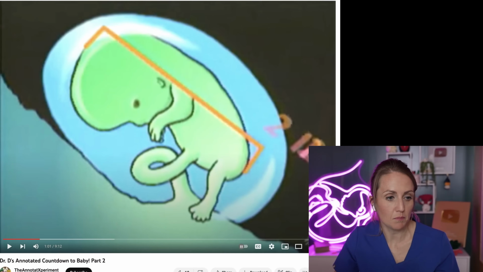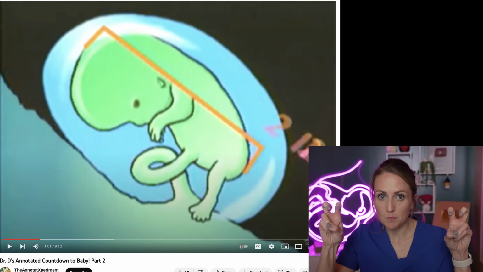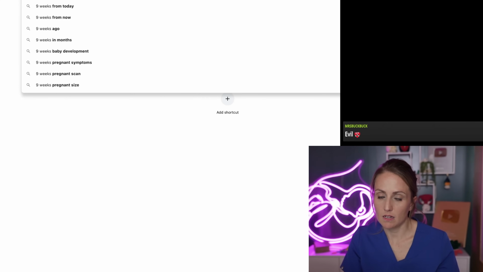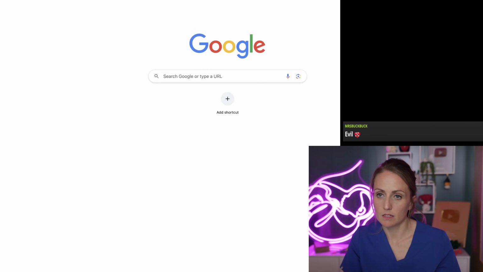Crown rump length, so we need to look at then for this, crown rump length is a measure from the crown to the rump of an embryo. At this gestational age it would be an embryo. So that's what they're measuring here. This is crown to rump, and we measure that by ultrasound. And you want to look at, if this is 11 weeks pregnant, that's 9 weeks gestation. So we're going to see what's the crown rump length.